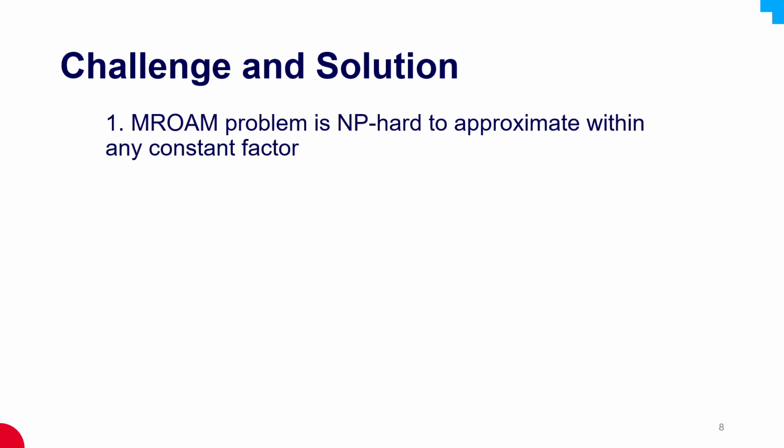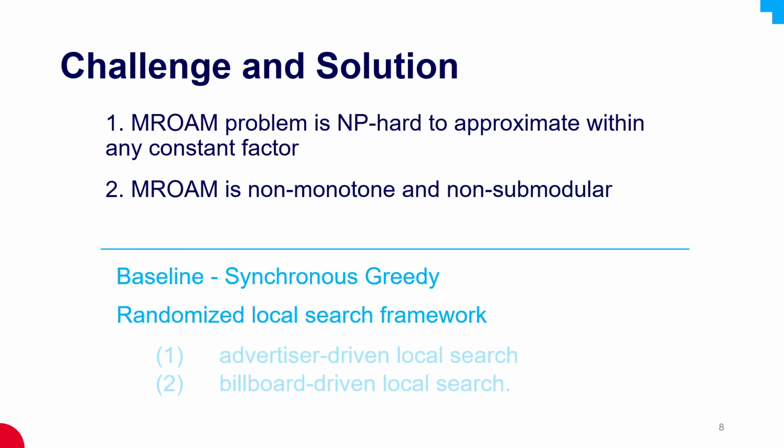There are two challenges for our work. The first one is that this problem is NP-hard to approximate with any constant factor. And the second one is that the objective function is non-monotone and non-submodular. To solve those challenges, we first introduce a synchronous greedy, and then we propose two randomized local search frameworks. They are based on different local search strategies, which allow us to trade off efficiency and effectiveness.